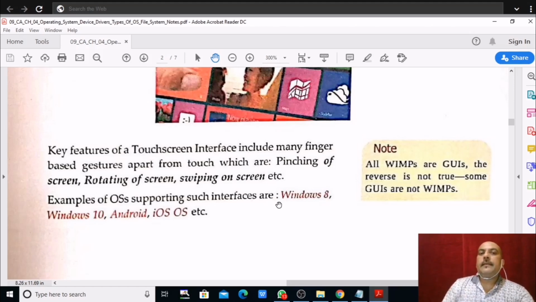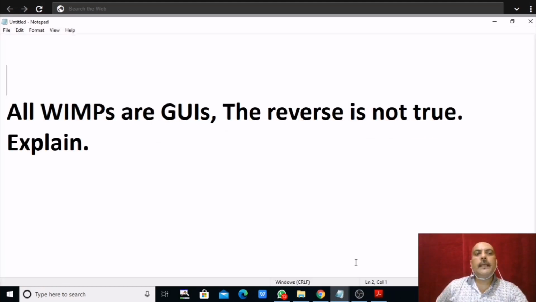One more assignment I am giving you, the third one. Verbally I am telling you that assignment. One question is given here: all WIMPs are GUIs. The reverse is not true. Explain. That means how all WIMPs are GUI, but the reverse is not true, that is, all GUIs are not WIMPs. How? Explain it. Right.